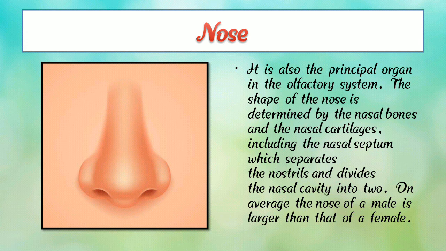So the male nose is larger than the female nose. The nose is the principal organ of the olfactory system, and the shape of the nose is determined by the nasal bones and the nasal cartilages.